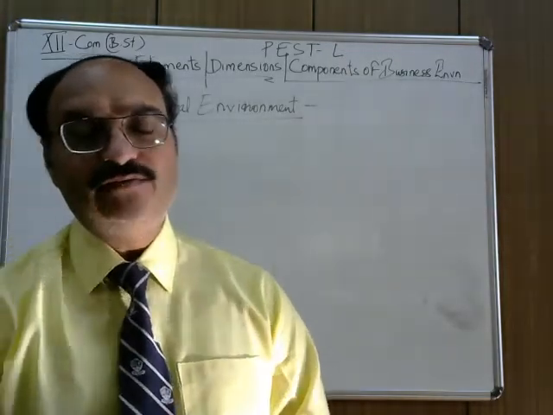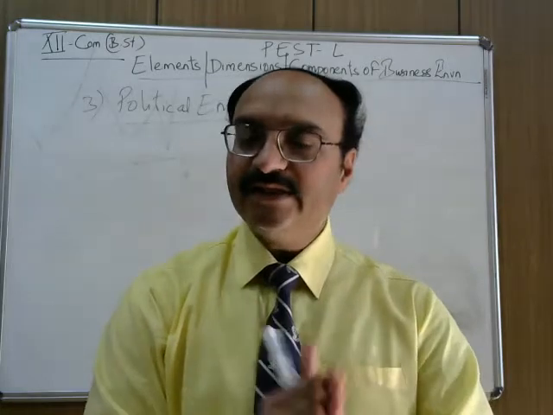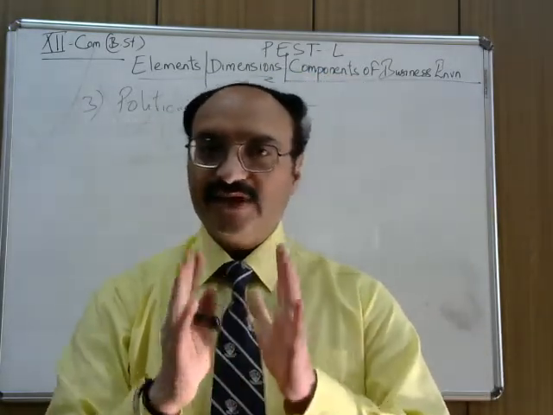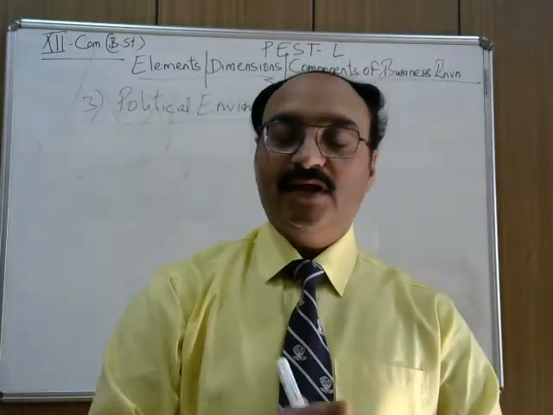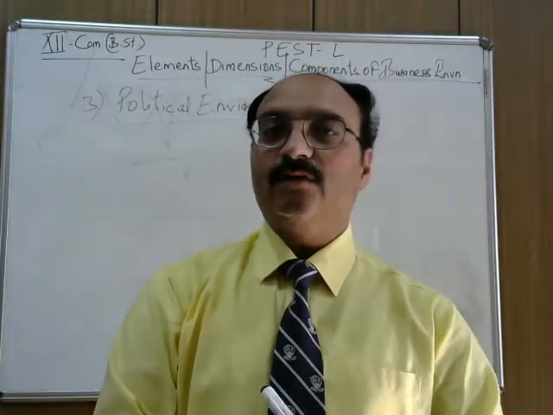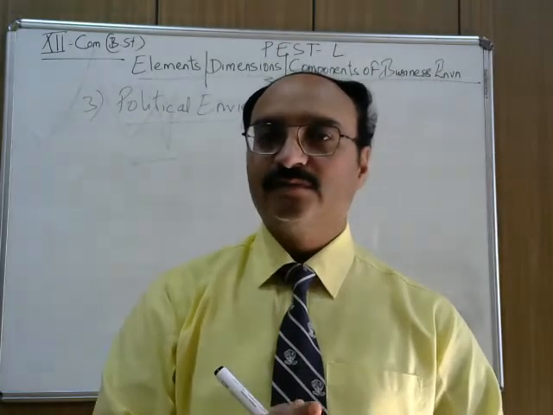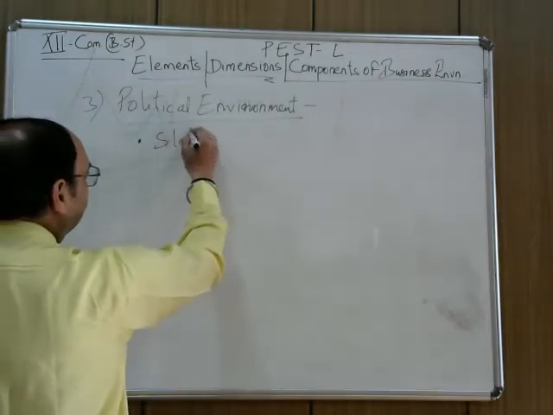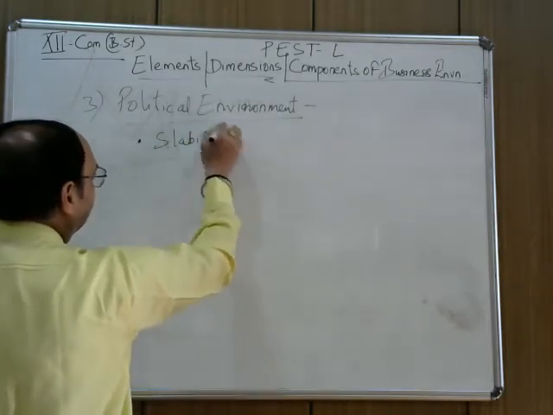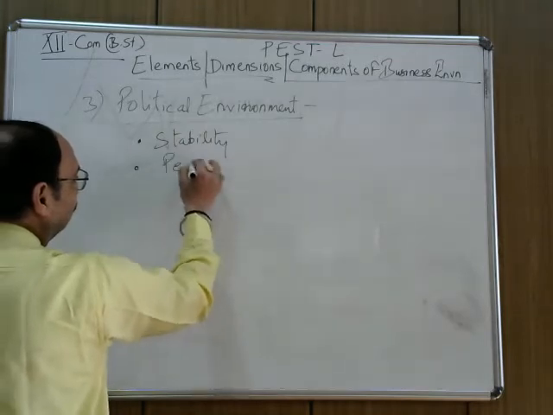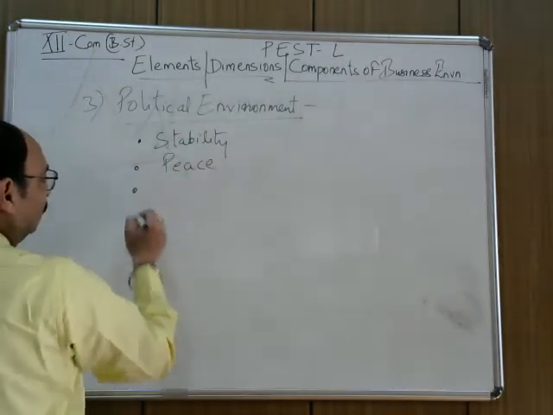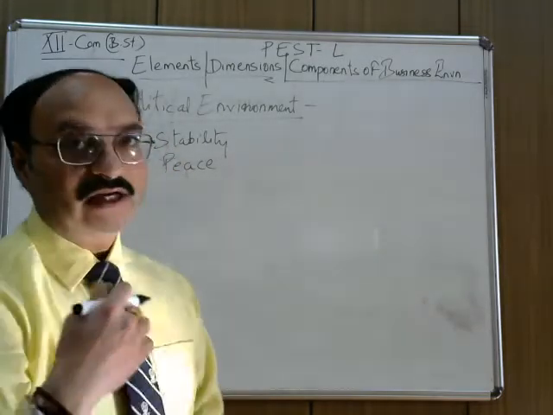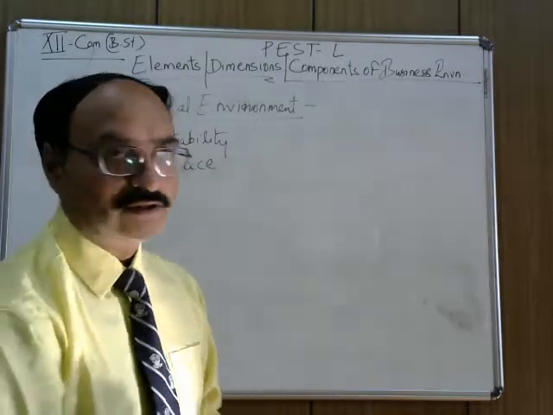Now, political environment consists of stability of the government, the ruling government, peace in the country, and the attitude of the elected government representatives towards the business. One is the stability of the government. Second, peace in the country, and the attitude of the elected government representatives.